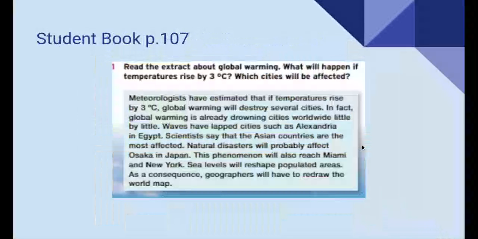Let's go to our student book, page 107. Read this paragraph and answer these questions. What will happen if temperatures rise by 3 degrees? Which cities will be affected? Please pause the video while you work on this.